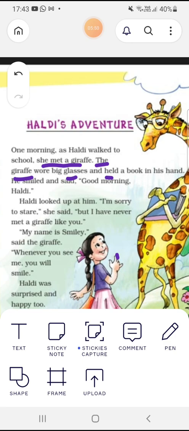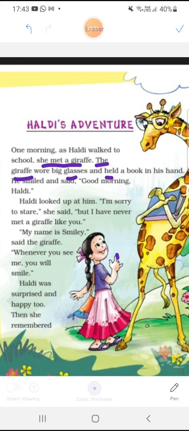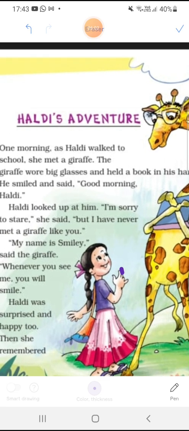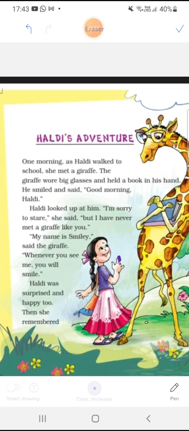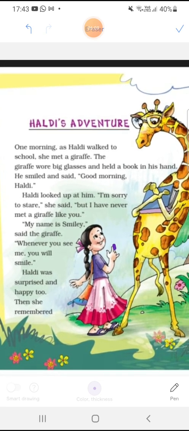He smiled and said, "Good morning, Haldi."